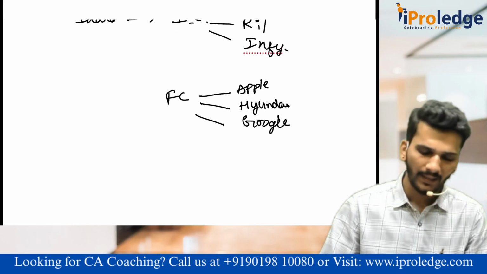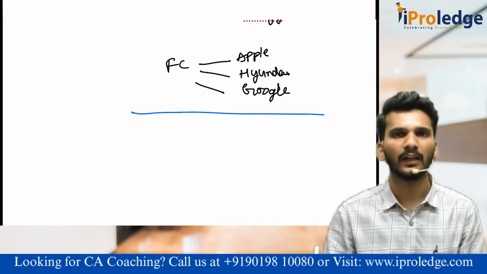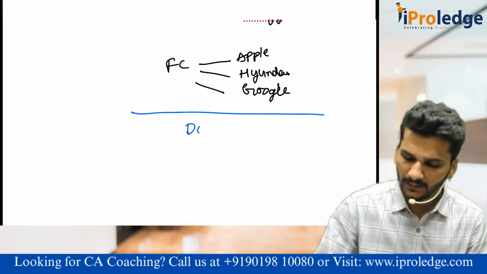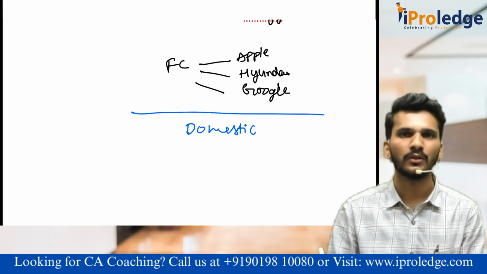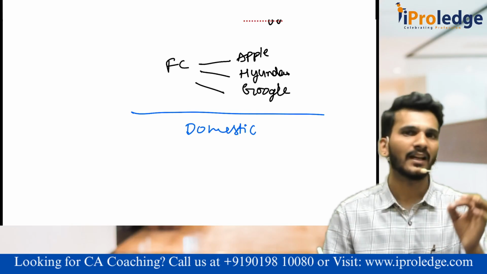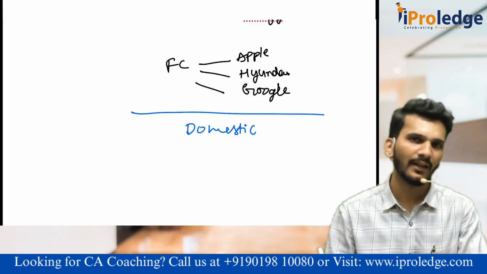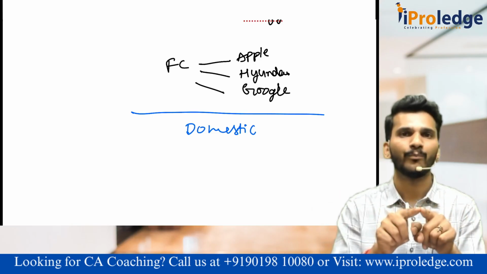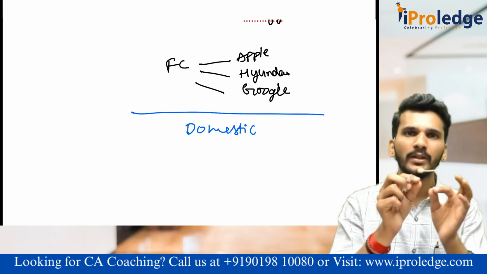It doesn't matter who is working or which company is working. If it is produced in India, we call it domestic. Irrespective of whether it is produced by Indian companies, Indian citizens, Indian firms, or foreign companies, foreign firms, foreign LLPs, foreign citizens, within the domestic territory of India, we call it the domestic income.